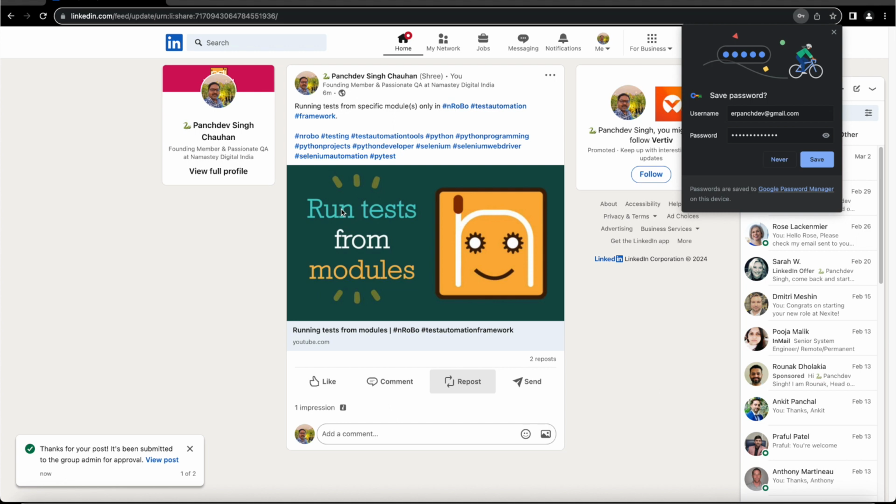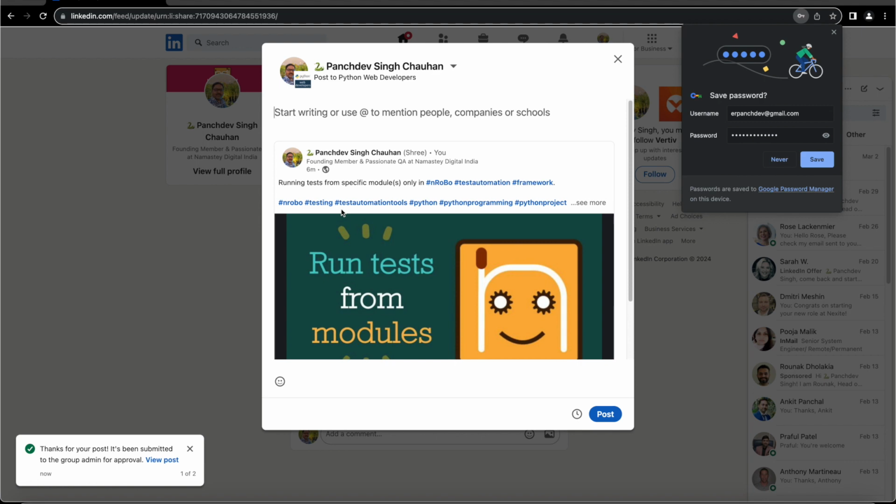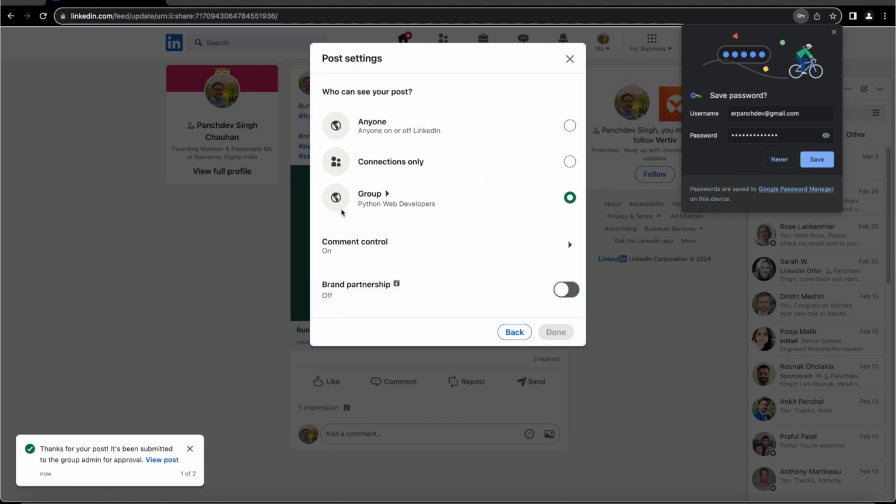Here we can see the repost has been successfully done, and the script will share the same post to multiple groups one by one.